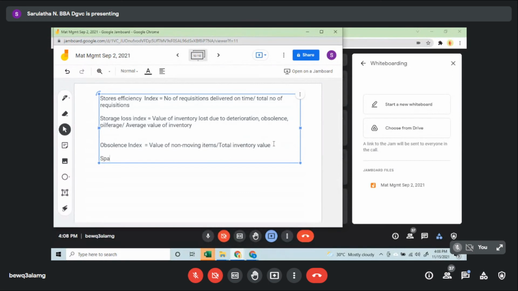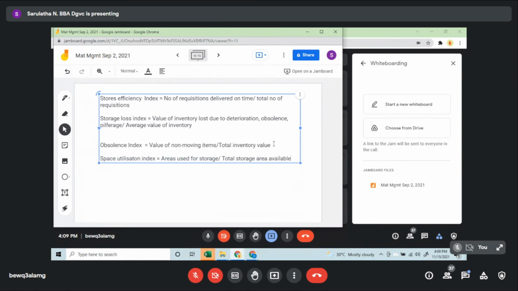Next is your space utilization index. Why do we have the space utilization index? Sometimes you will have a big store, but it is not being used.